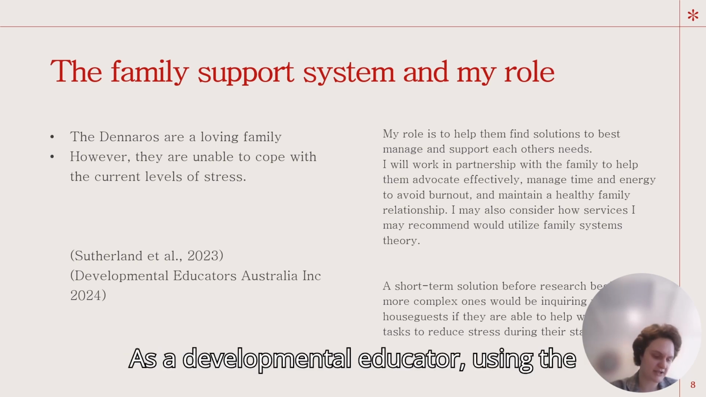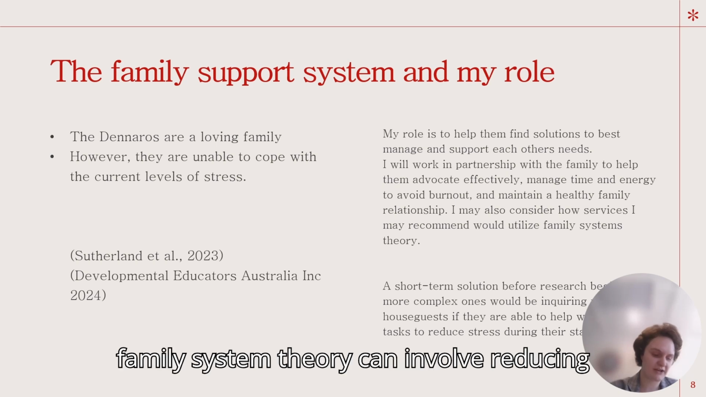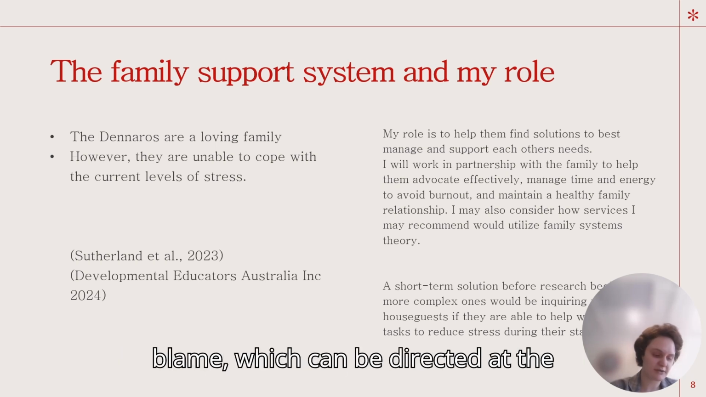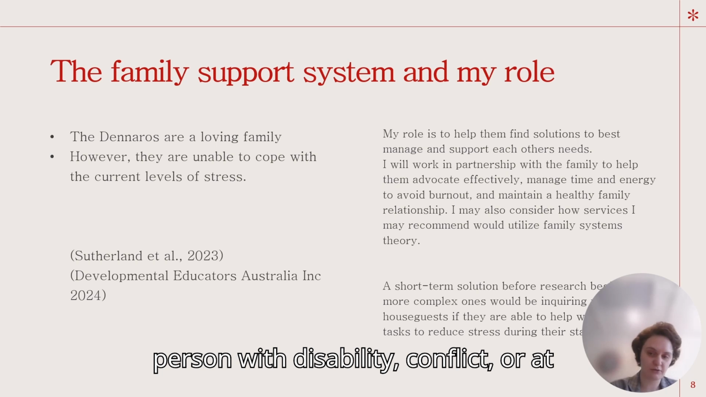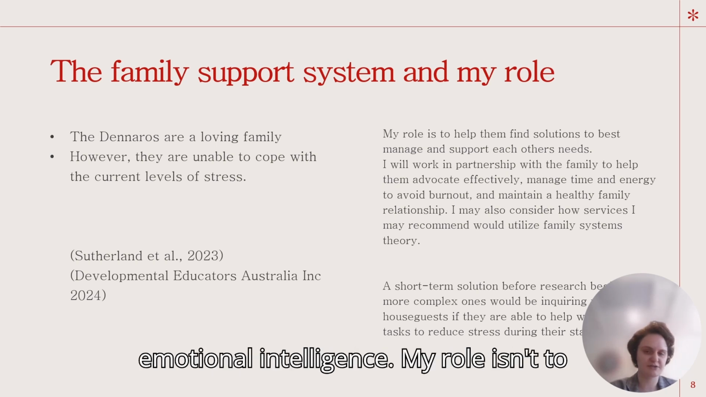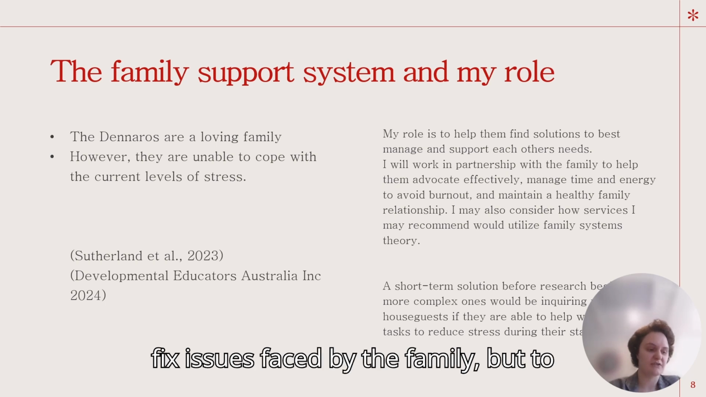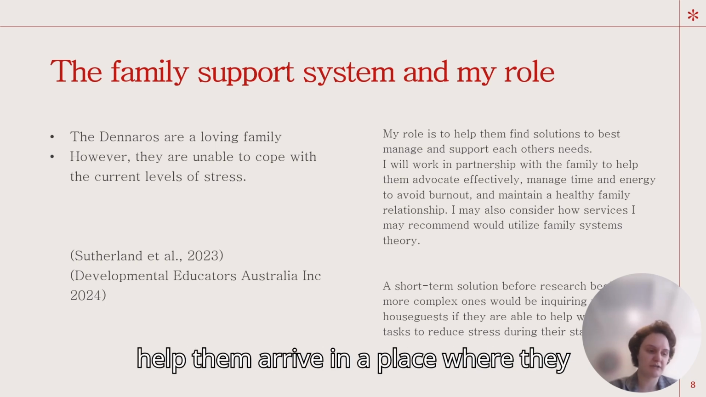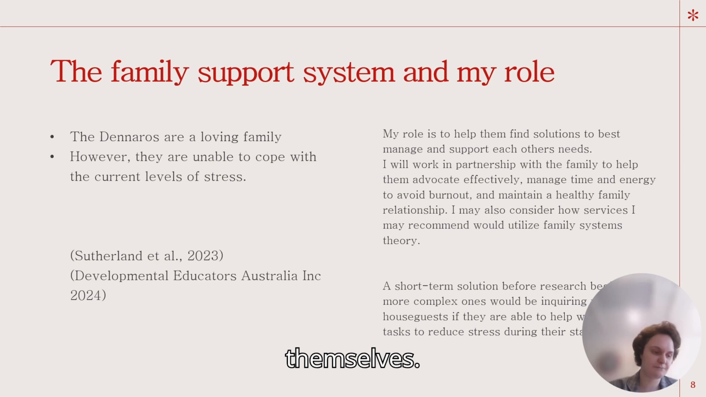As a developmental educator, using the family system theory can involve reducing blame, which can be directed at the person with disability, conflict, or at oneself, increasing the ability of the family to use self-differentiation and emotional intelligence. My role isn't to fix issues faced by the family, but to help them arrive in a place where they can be supported to do this for themselves.